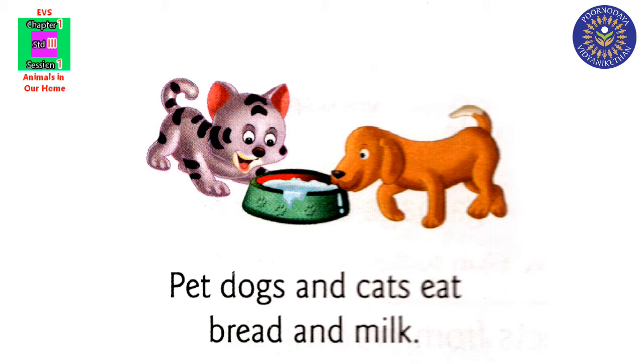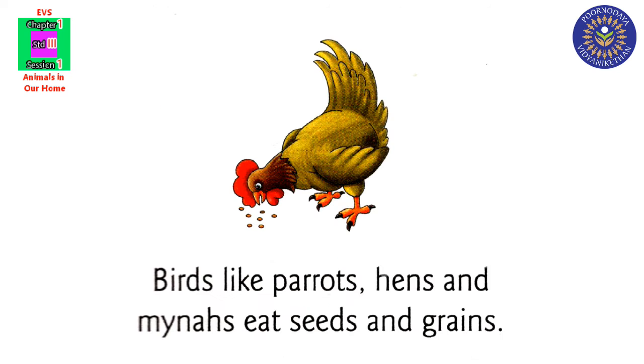In the picture there is a dog and a cat and they are drinking milk. So the food of dogs and cats is bread and milk. Next, birds like parrots, hens and mynas eat seeds and grains.